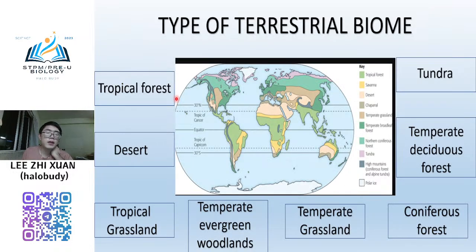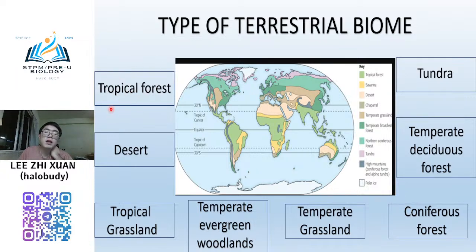Actually around the world there are 8 types of biomass. In Malaysia, the one we have is what we call tropical forest.